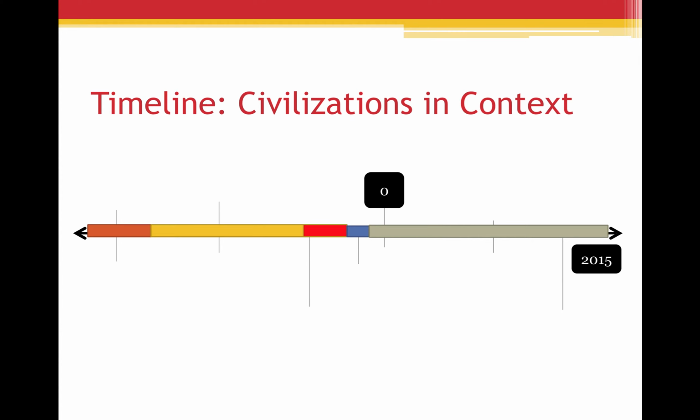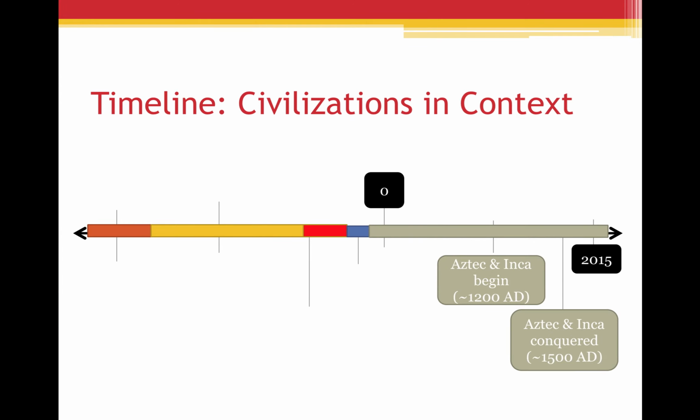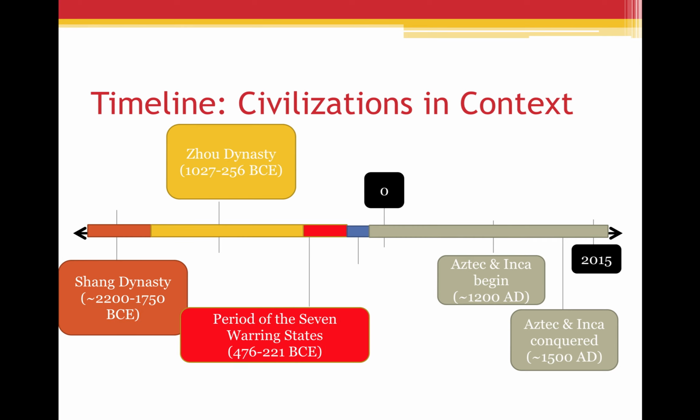So as I mentioned, we're going to start with the Shang Dynasty, which is the earliest discussion. Then we're going to move towards the Zhou, even though it says ZH, it's actually pronounced like a J, the Zhou Dynasty, which lasted for a significantly longer period of time. Where we're really going to pick up our study is here in the period of the seven warring states, which is the period of instability in China that led to the creation of what we more commonly associate with the modern state of China.